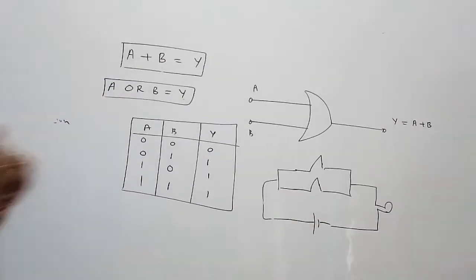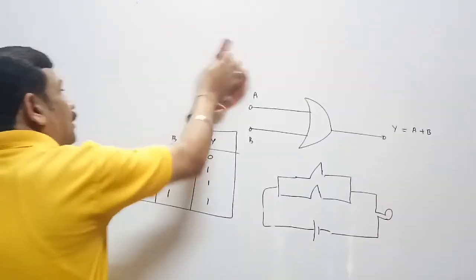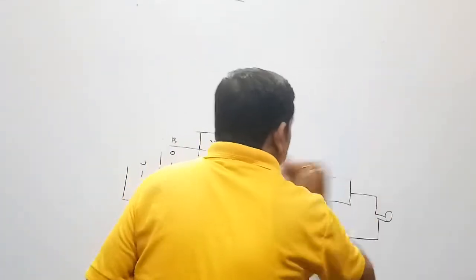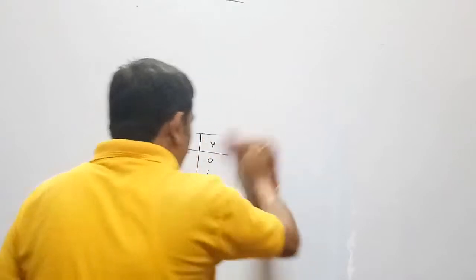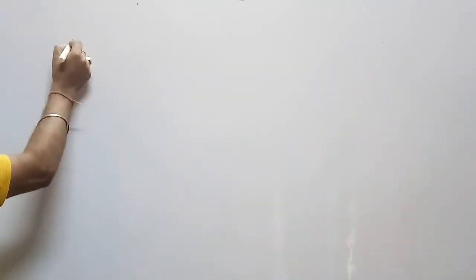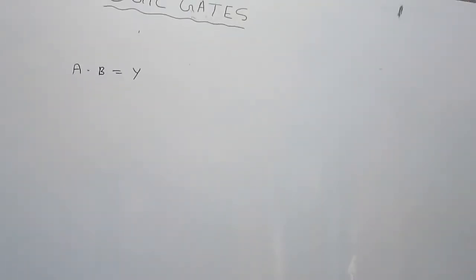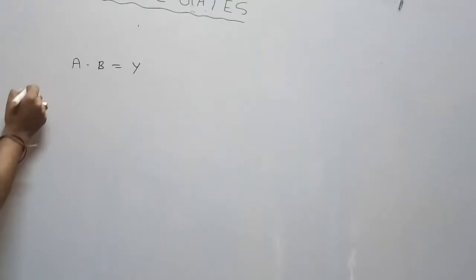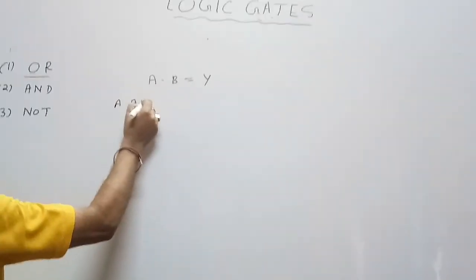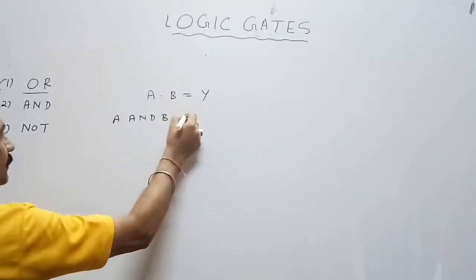Next is AND gate. It also consists of two inputs and one output. If A and B are inputs and Y is output, then the Boolean expression of AND gate is A and B is equal to Y. Read it, A and B is equal to Y.